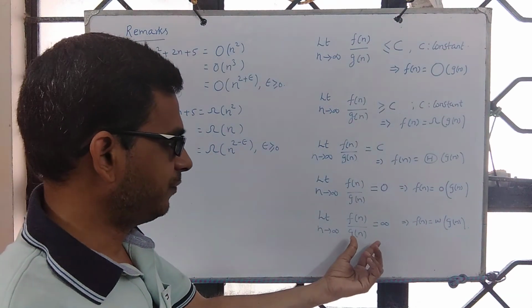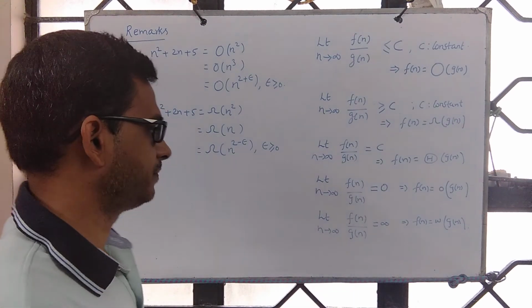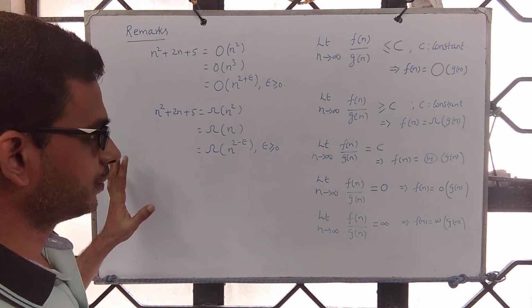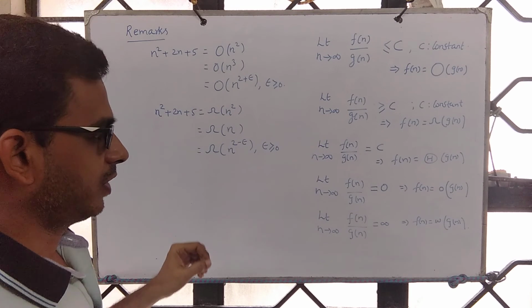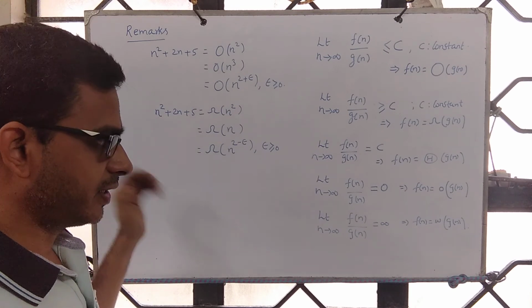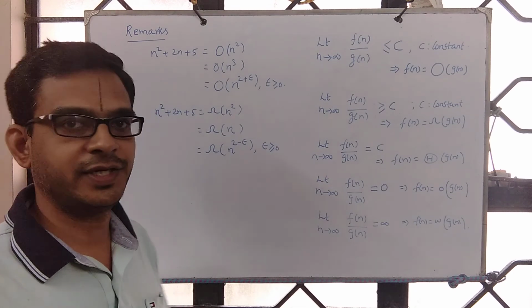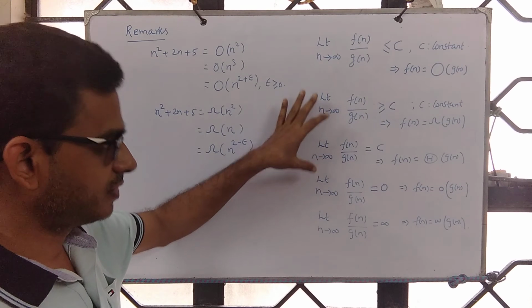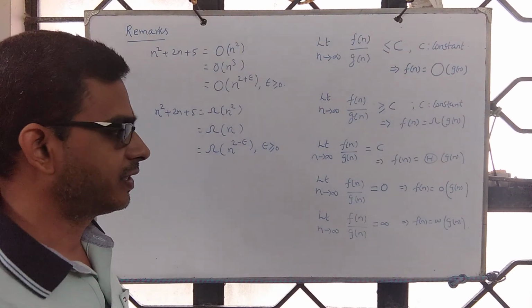And when we get infinity, we see that f of n is little omega of g of n. So given two functions and you are asked to check whether it is big O, big omega and theta, one can always apply the definition and look for appropriate c and n naught and establish the inequality is true, or one can also take this itself as a definition and establish the appropriate notation.